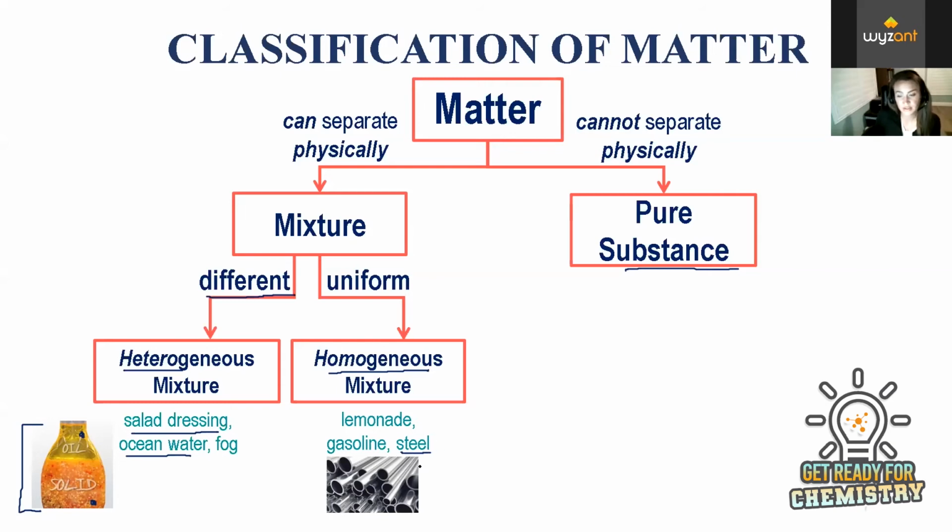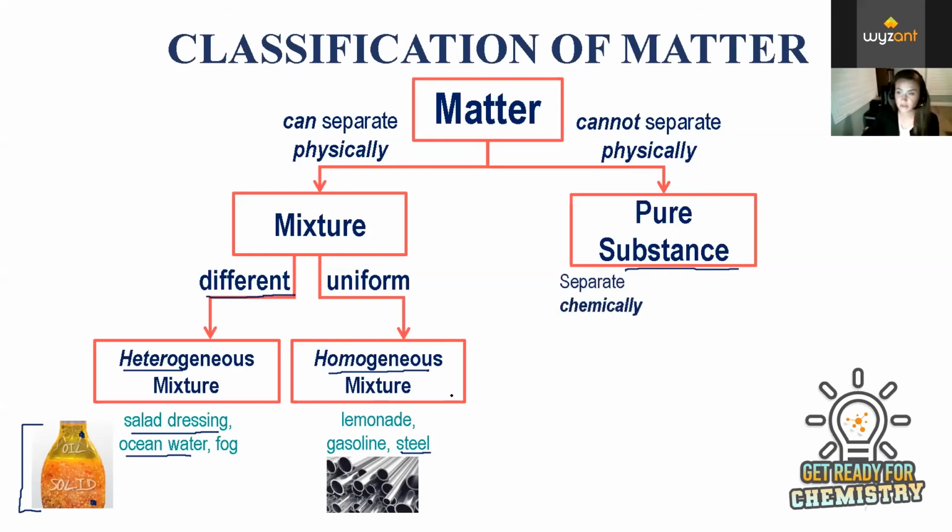Steel is technically considered an alloy, and alloys are basically mixtures of metals. So steel is something that's not on the periodic table. It's an alloy, which means it's two metals or two elements mixed together. So these are also considered homogeneous mixtures.